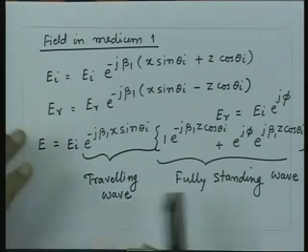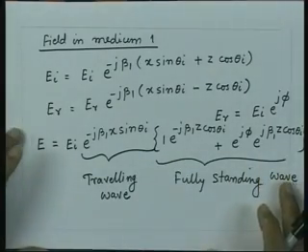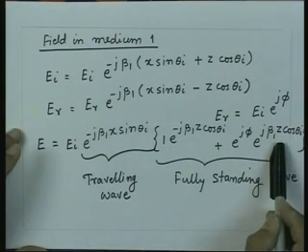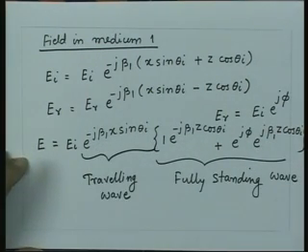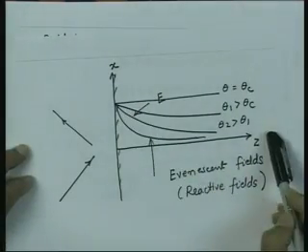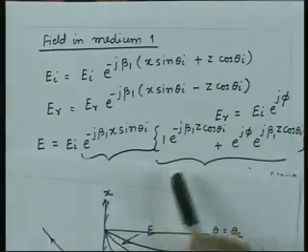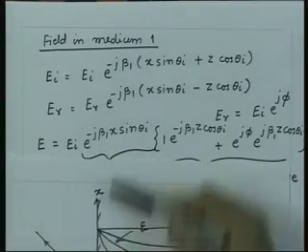So, in medium 1, if I look at this phenomena of total internal reflection, what is going to happen? We will have a fully developed standing wave in z direction, but a travelling wave in x direction. When I look at this phenomena in medium 2, it is exponentially decaying fields in medium 2 and a travelling wave with the same phase constant beta 1 sin theta I in the x direction.